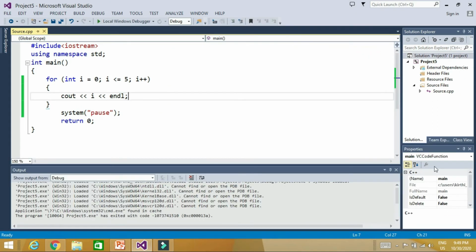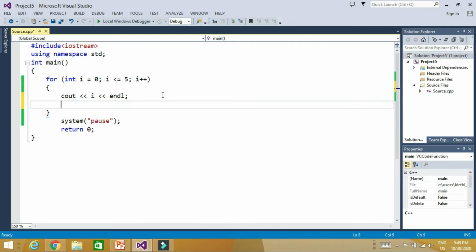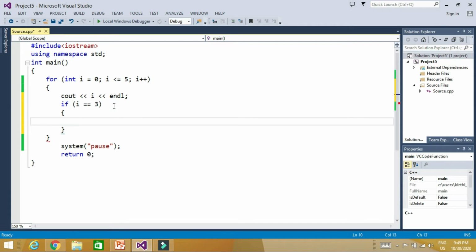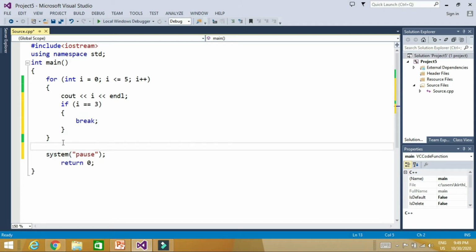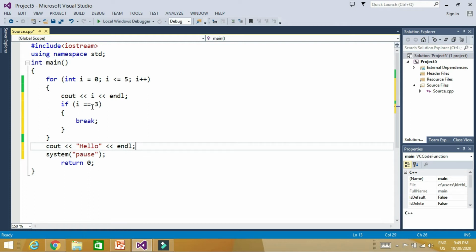Now for example, we want to end the loop when i is equal to 3. So here I put if i is equal to 3, break. And here, just to show you the function of break, I put cout hello. So now what happens? As soon as i becomes 3, it will break the loop and the compiler will print hello. Let's check it.